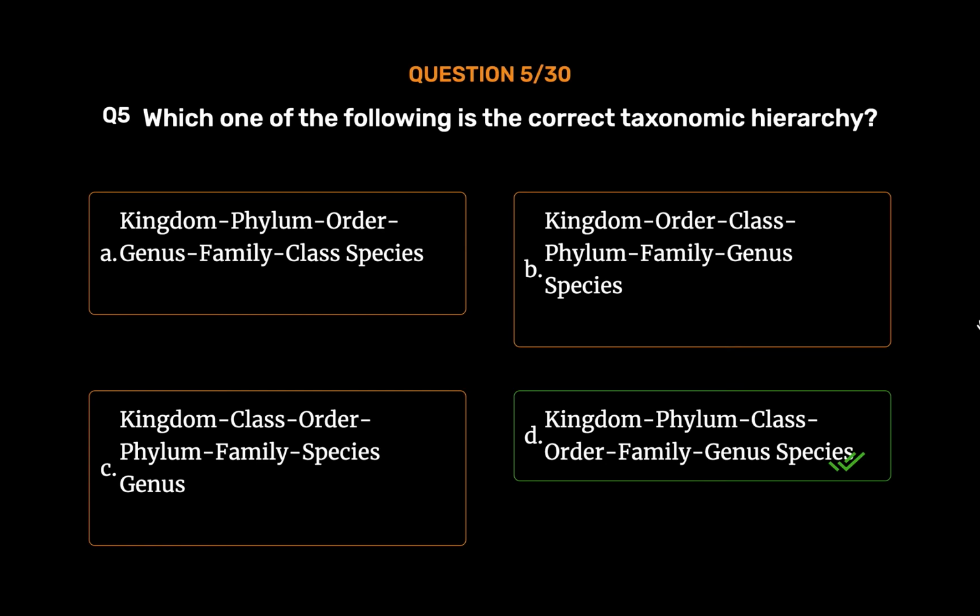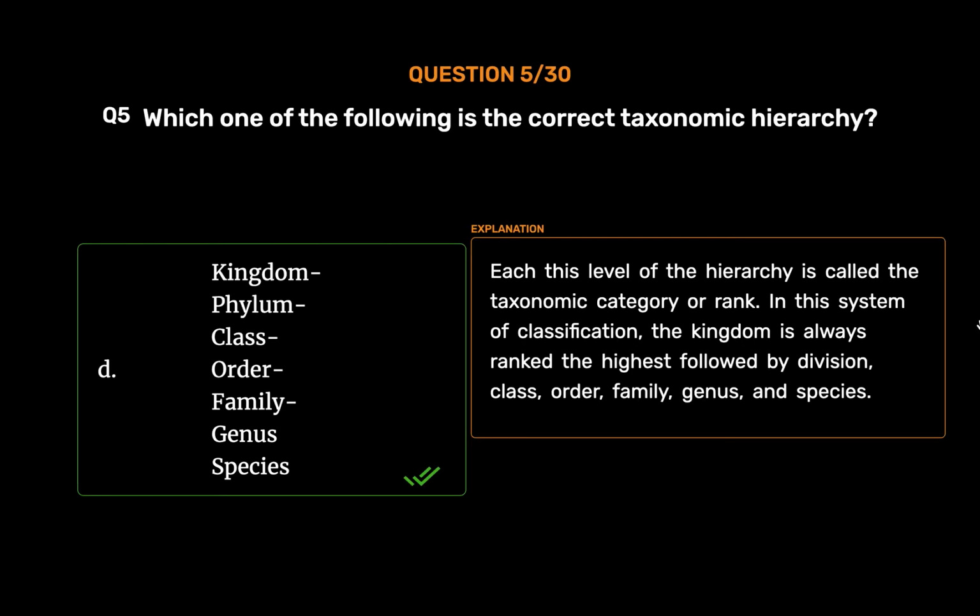Kingdom, phylum, class, order, family, genus, species. This level of the hierarchy is called the taxonomic category or rank. In this system of classification, the kingdom is always ranked the highest, followed by division, class, order, family, genus, and species.